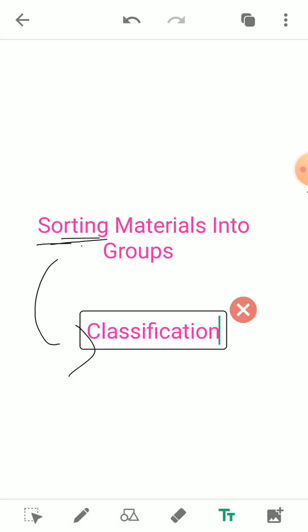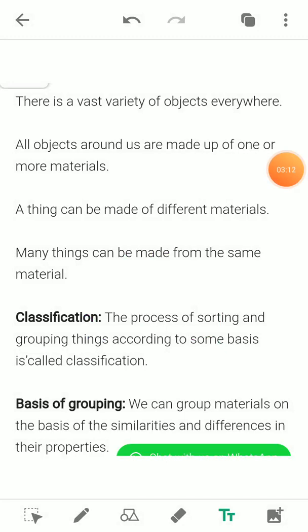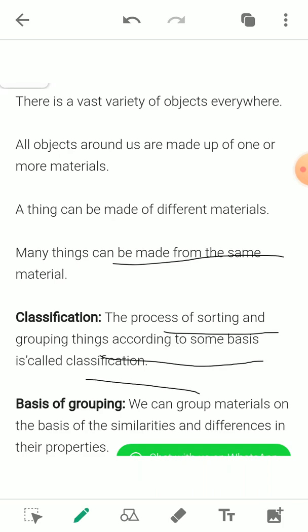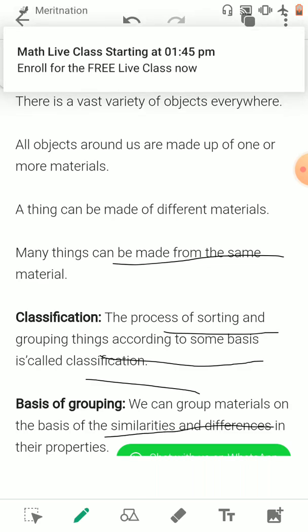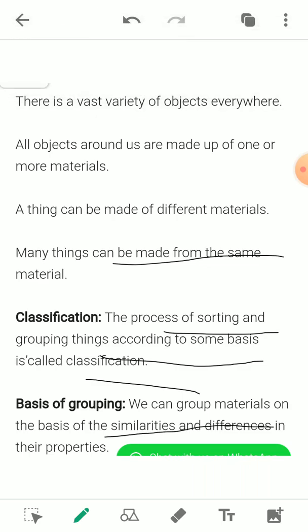And how can we classify? On the basis of their similarity, or on the basis of their differences. You can see here that many things can be made from the same material, and the process of sorting or grouping things according to some basis is classification. The basis is the similarity or the difference in their properties.